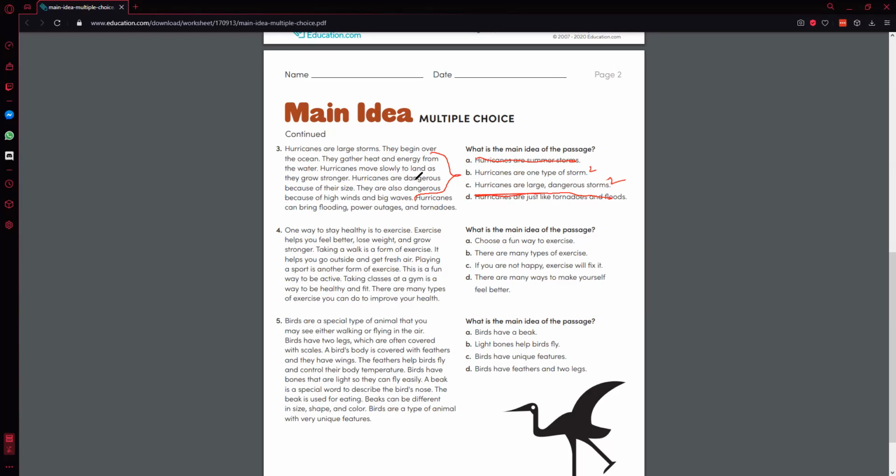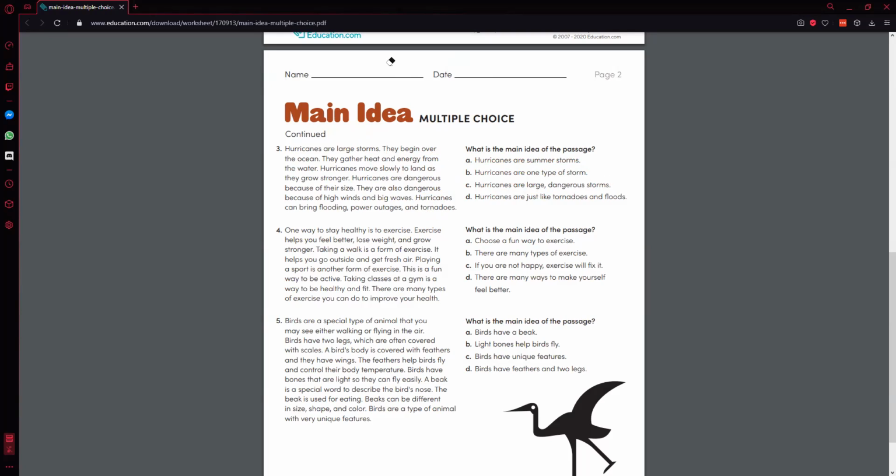None of these sentences would be talking about how they're one type of storm, but as we keep looking, we find out that they're all talking about how they're large, dangerous storms. So this main idea is supported by this first sentence, this last sentence, and every other thing inside of it, which is essentially what the main idea is: something that the entire paragraph supports.